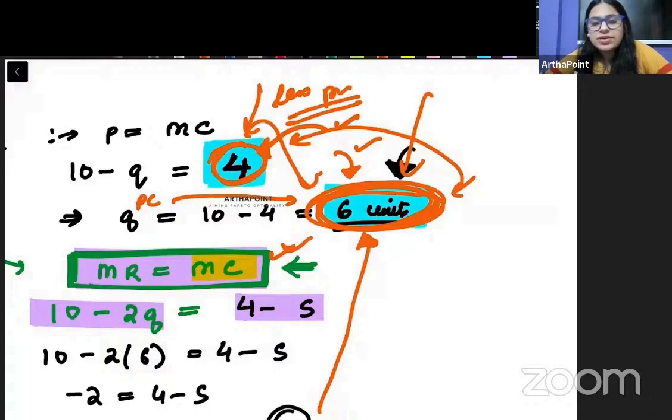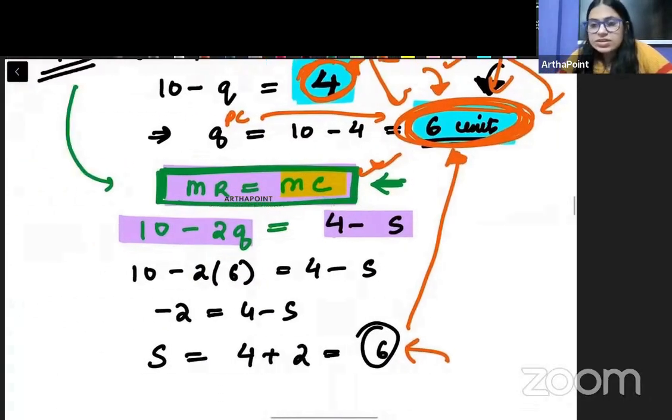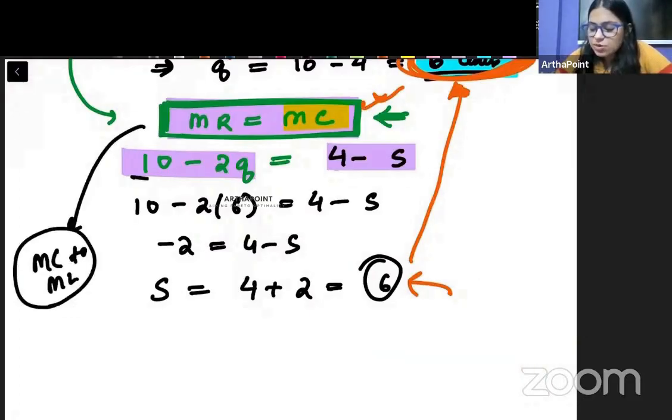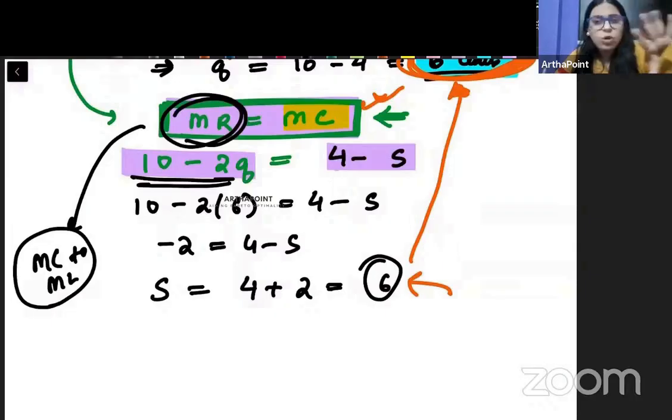Subsidy can also be added to producers' price as well. I will not want to do that. There is a reason behind it. The reason is that as a monopolist, whenever I maximize my profit, I will equate MR to MC, right? So since I'm equating MR to MC, I don't want to hamper left hand side. ये बहुत मुश्किल हो जाएगा.